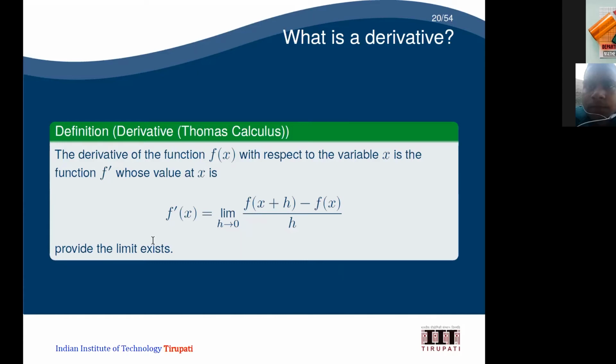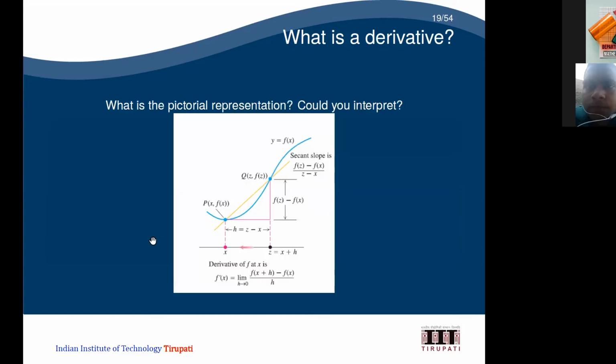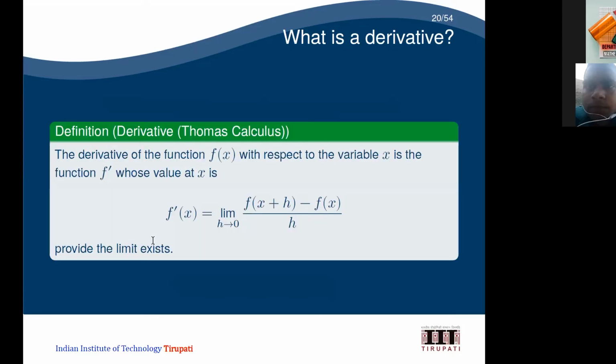This is the way Thomas Calculus and BTech level students define it. The derivative of the function f of x with respect to the variable x is a function whose value is defined in this way. So how do they define it? f dash of x is equal to the limit, instead of delta x they use h, as h tends to 0 of f of x plus h minus f of x, divided by h.